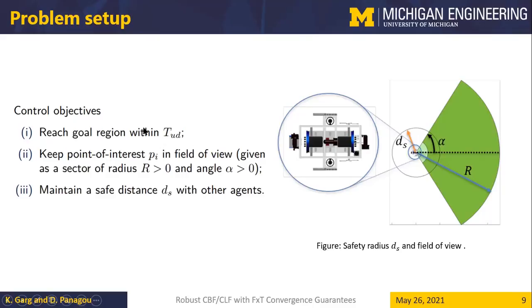Each agent is also required to keep a point of interest pi in their field of view, highlighted in this green cone, defined using an angle alpha and a radius r. This encodes the static safety requirement for each individual agent. And finally, each agent is required to maintain a safe distance ds with respect to other agents, encoding the time-varying safety constraint.